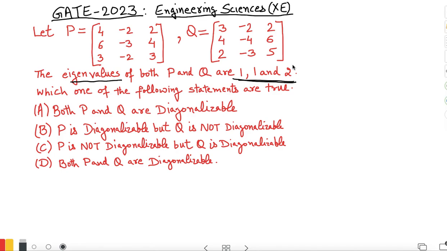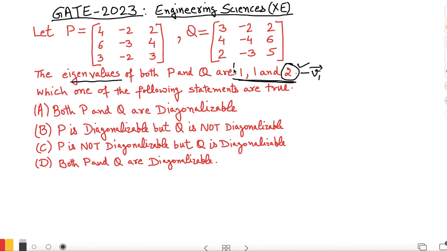Now eigenvalue 2 is distinct, non-repeated, and a distinct eigenvalue will always give an eigenvector. So this eigenvalue will be linked with one eigenvector for both the P matrix and the Q matrix. For P we get one eigenvector, and for Q we get another, but still we have one eigenvector each.